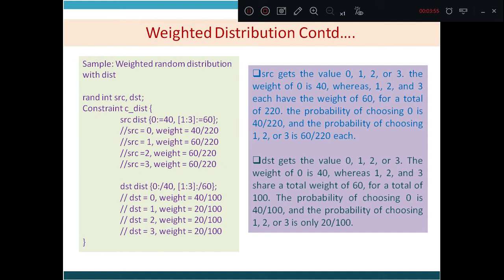The operator is dist, and we have two operators. Colon equal to gives the equal weightage whereas colon forward slash shares the total weight amongst the values.